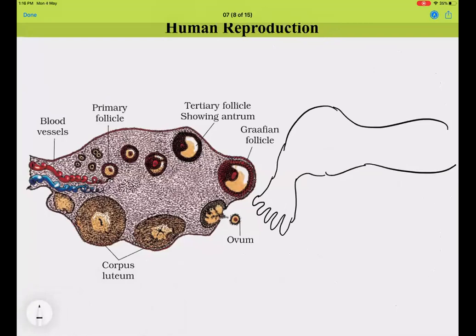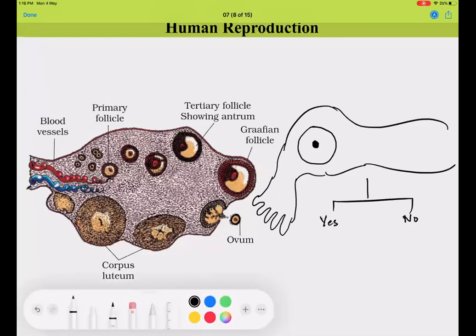Now the ovum got collected, and now it is waiting. Who is waiting? The secondary oocyte in its metaphase 2 arrested stage is waiting in the ampulla region for two possible events. One, yes, fertilization occurs. No, fertilization may not occur. So there are two probabilities for this egg: either it can undergo fertilization or it may not. Now let us discuss that. After that we shall move on to the next discussion.